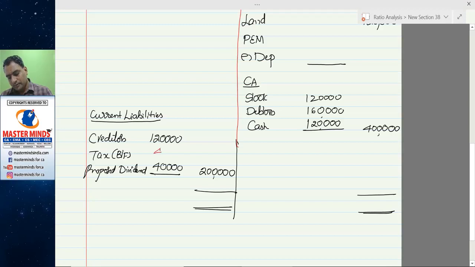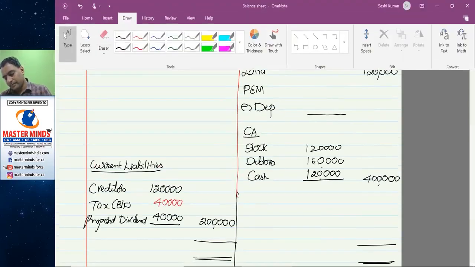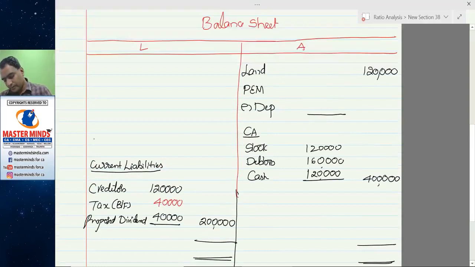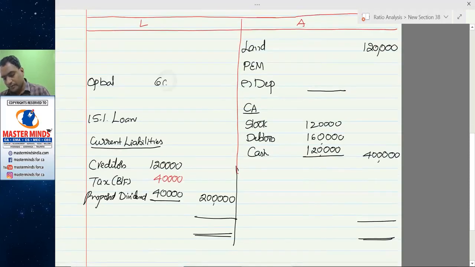How much? 40,000. 15% loan. We don't know. General reserve, opening balance 60,000.